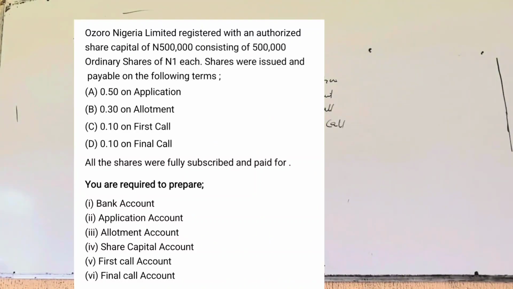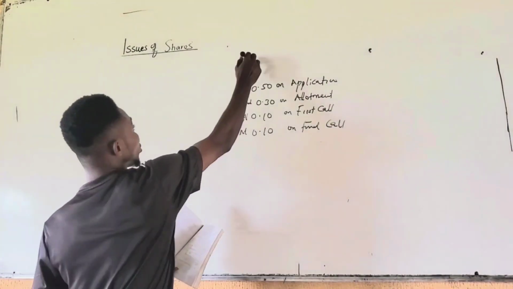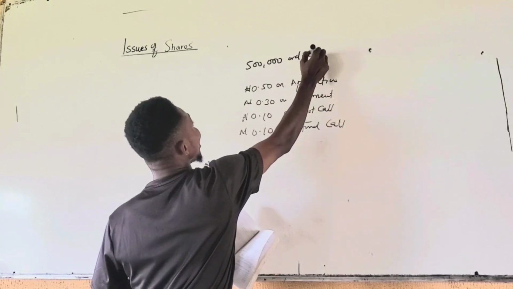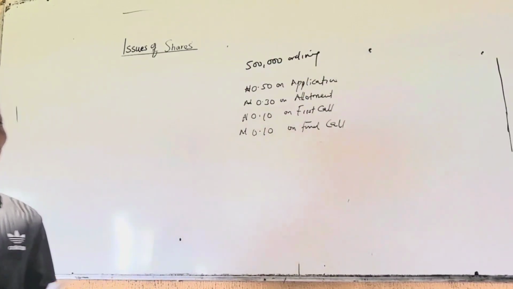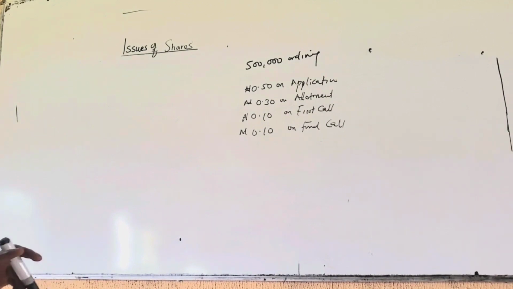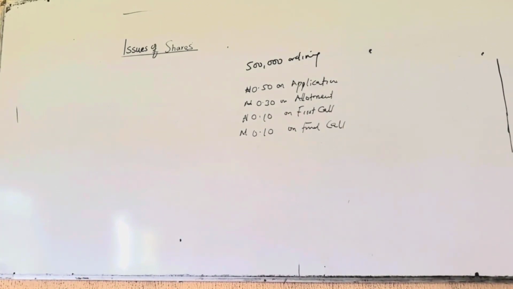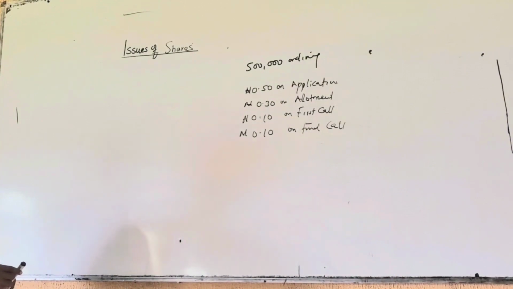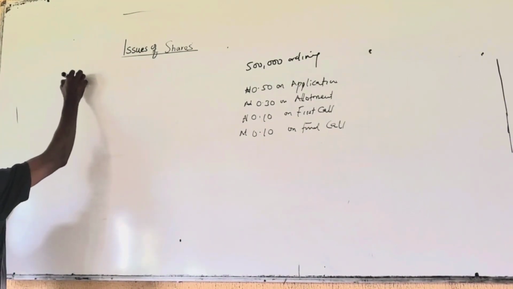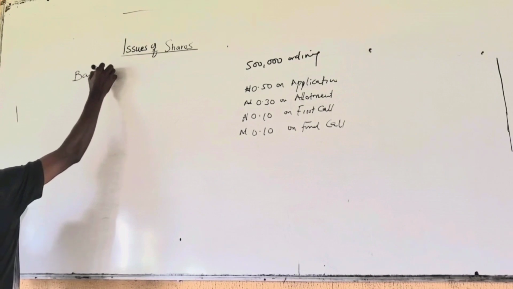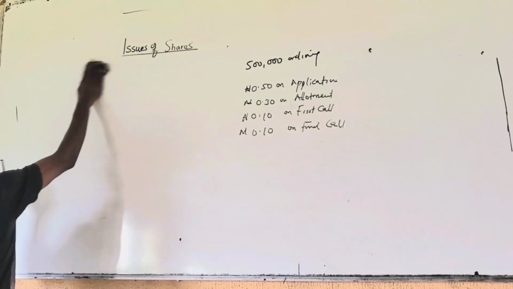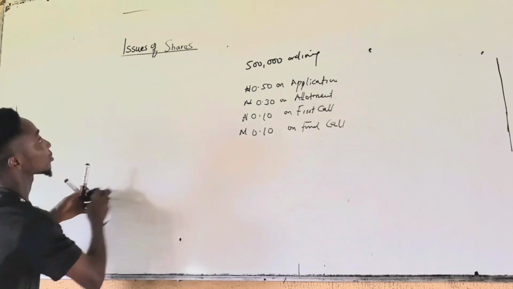So in this case, we have 500,000 ordinary shares. Take note. And all of these shares were allotted by the company, and they were fully paid for. No call in arrears. So we are asked to prepare the bank account. Okay, let's do our workings first. Let's show our workings.